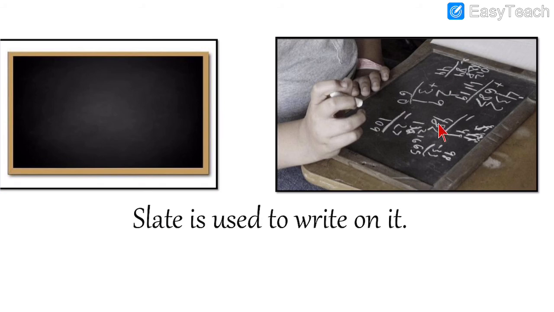Students first write on the slate before they write on the book. So, this is how slate is used. Here you have to learn the spelling of slate. SLATE, slate. See, it is of black color like this.